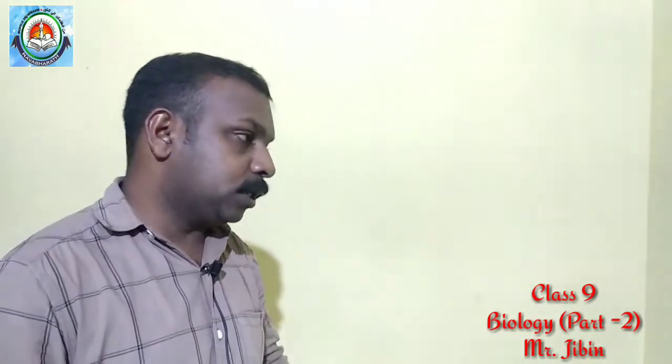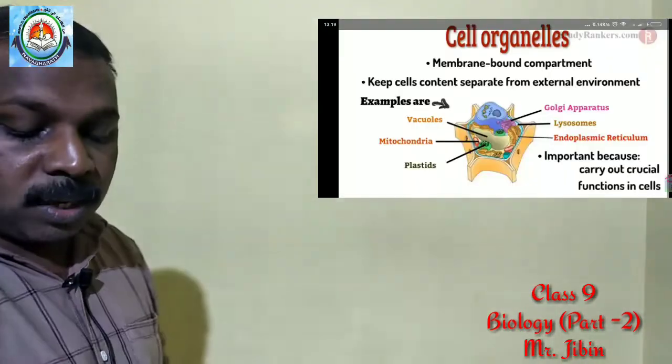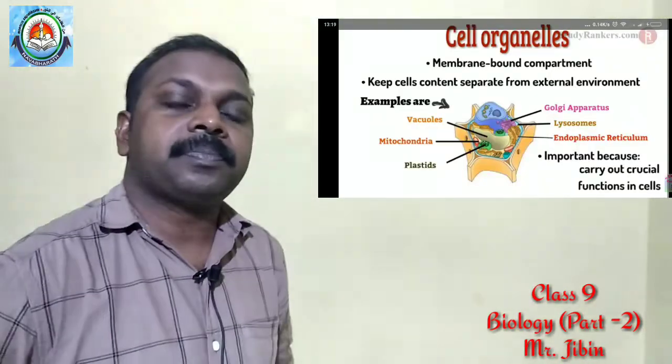Next we discussed that diffusion takes place in any medium, but osmosis takes place only in liquid medium. And one more difference that we discussed, in diffusion only less energy is required, but in osmosis more energy is required. These are the differences between diffusion and osmosis. All these things we have discussed in the previous chapter. Now we come to the cell organelles. What are called cell organelles?